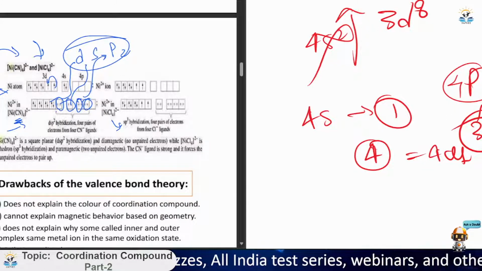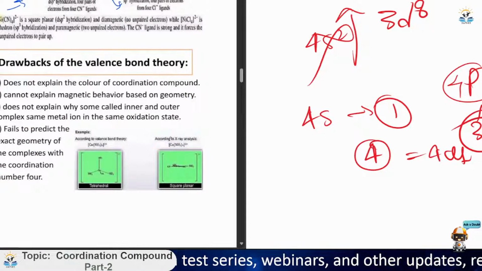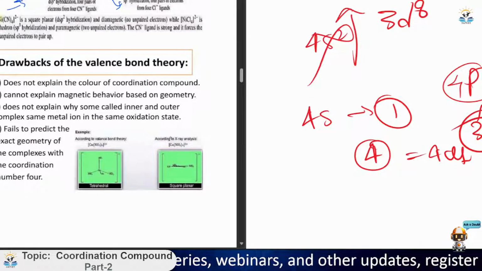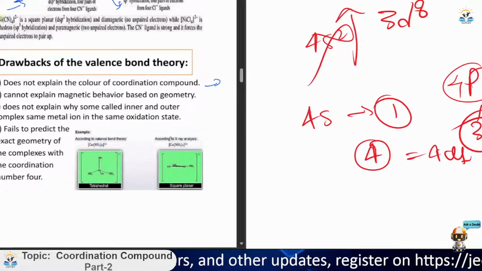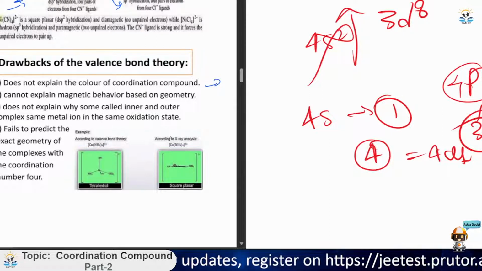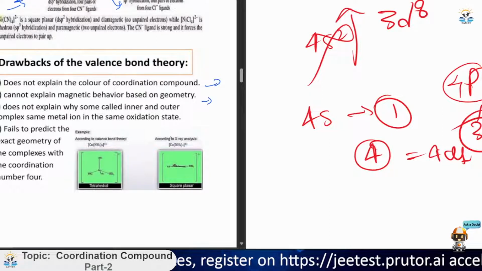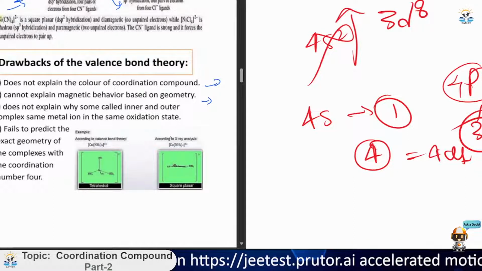Now let's move on to some of the drawbacks of valence bond theory. It does not explain the color of coordination compounds, which is also a topic in our coordination chemistry; we will check it out later. It cannot explain magnetic behavior based on geometry. It does not explain why some are called inner and outer complexes for the same metal ion in the same oxidation state.